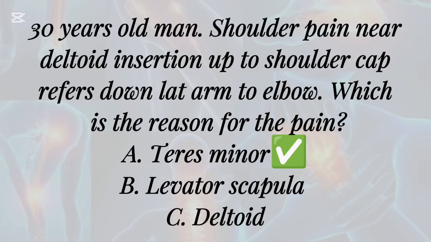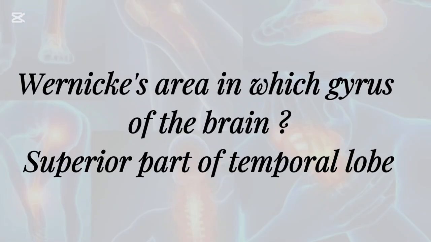A 30-year-old man has shoulder pain near the deltoid insertion at the shoulder cap, referring down the lateral arm to the elbow. What is the reason for the pain? A. Teres minor, B. Levator scapulae, C. Deltoid. Wernicke's area is in which gyrus of the brain? Superior part of the temporal lobe.